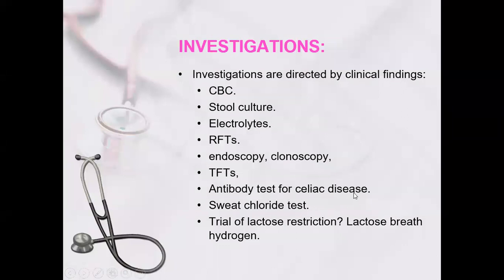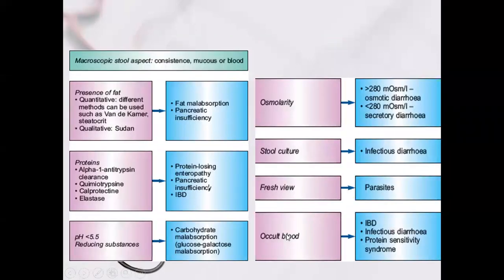Antibody test for celiac disease, sweat chloride test for cystic fibrosis, a trial of lactose restriction or lactose breath test, and stool for reducing substances to rule out lactose intolerance. Again, some details on how to specify protein or carbohydrate malabsorption in stool routine. Do a macroscopic stool examination to see whether mucus or blood is there.